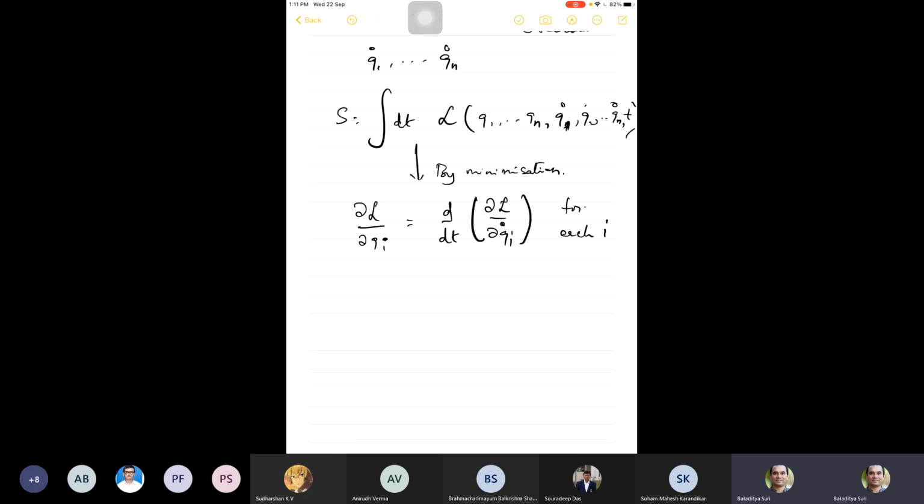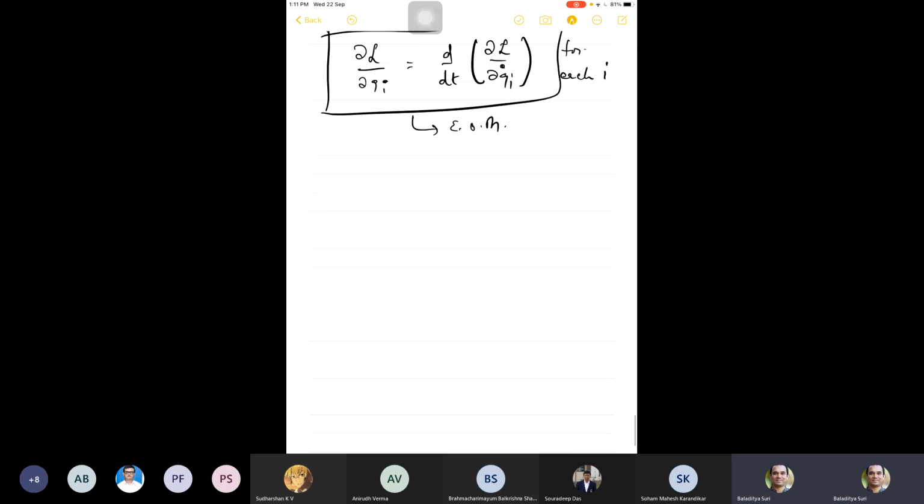That is, for each pair of coordinates and velocities given by qi and qi dot, this equation is the equation of motion. Now, what is this L? The L is actually the kinetic energy minus potential energy. So this is the Lagrangian: kinetic energy minus potential energy.